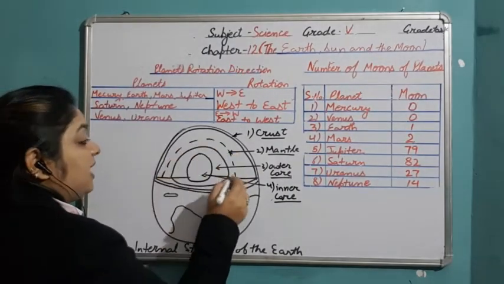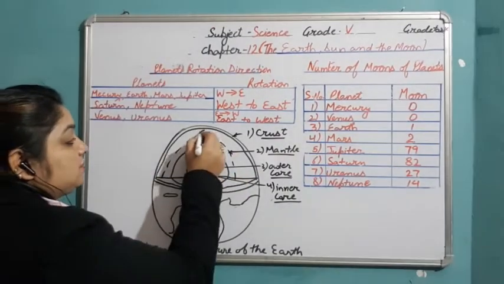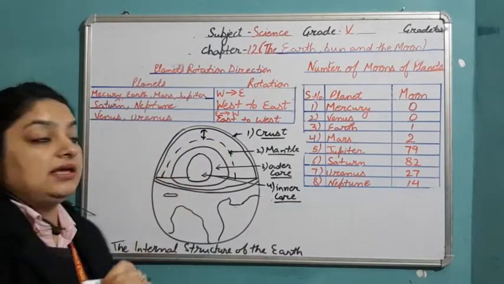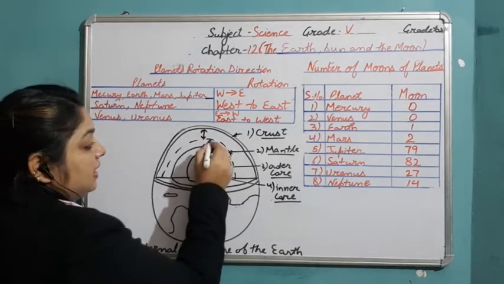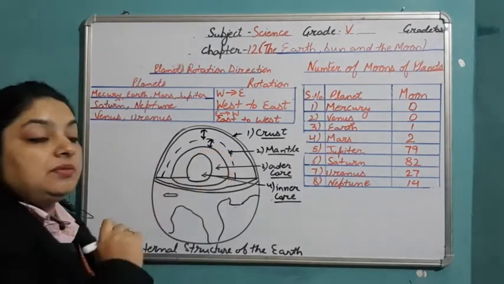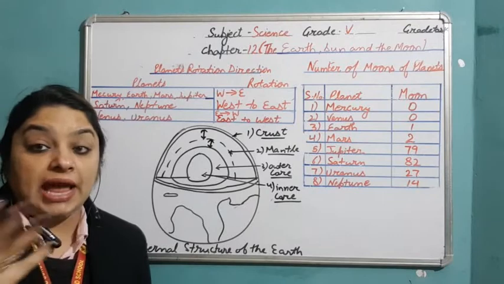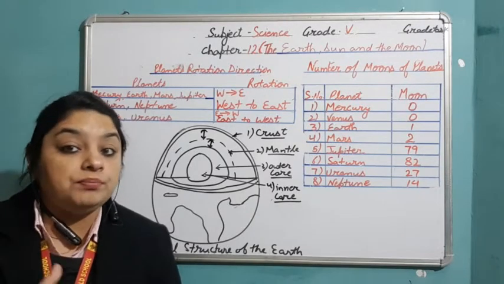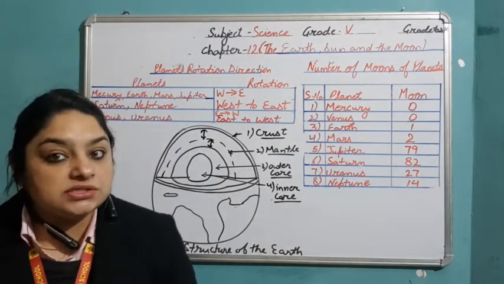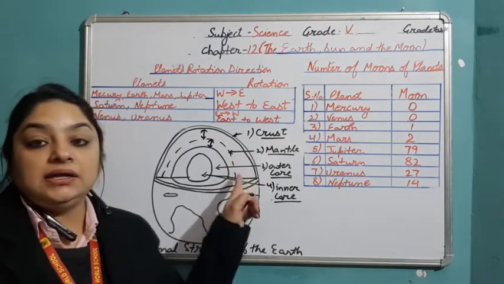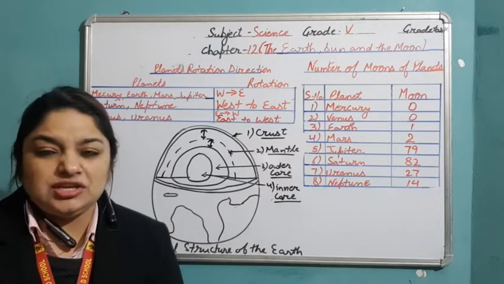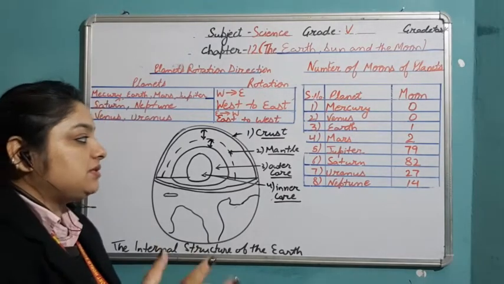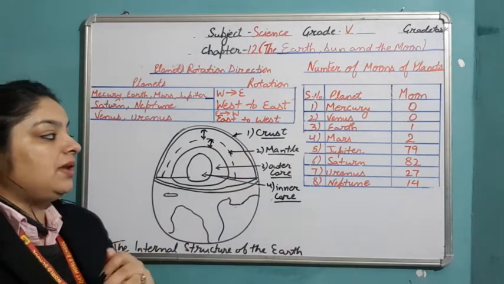The outer mantle layer is present in solid state, and the inner mantle layer is present in molten liquid state. Whenever any volcano erupts, this hot magma comes out on the surface of the Earth from the mantle layer. It is rich in so many minerals: magnesium, aluminium, and many other substances present in the mantle layer.